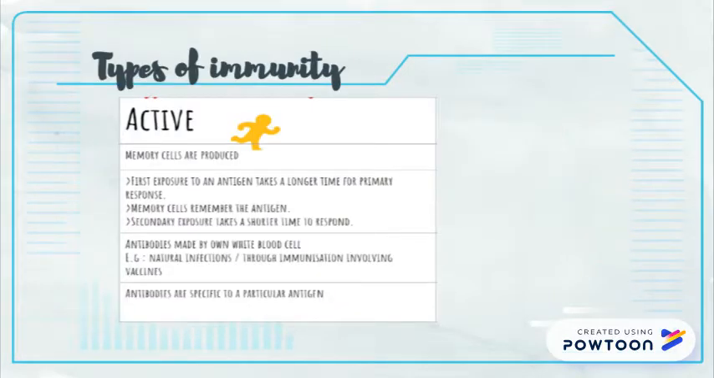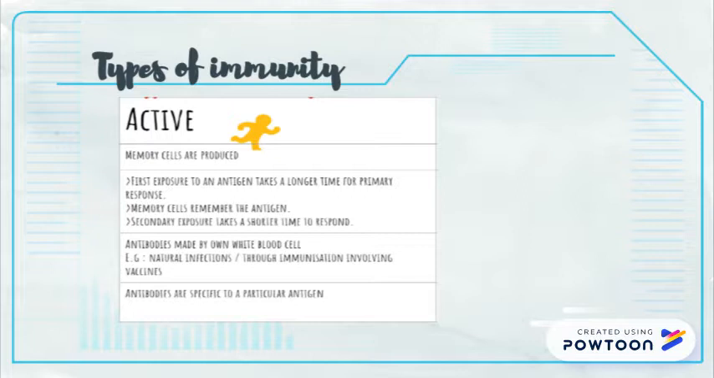In active immunity, memory cells are produced. The first exposure to an antigen takes a longer time for the primary response, while a secondary exposure takes a shorter time to respond. This is because memory cells remember the antigen from the first exposure.